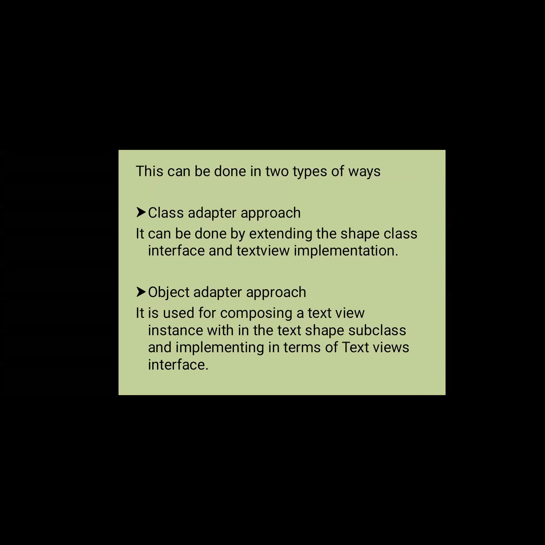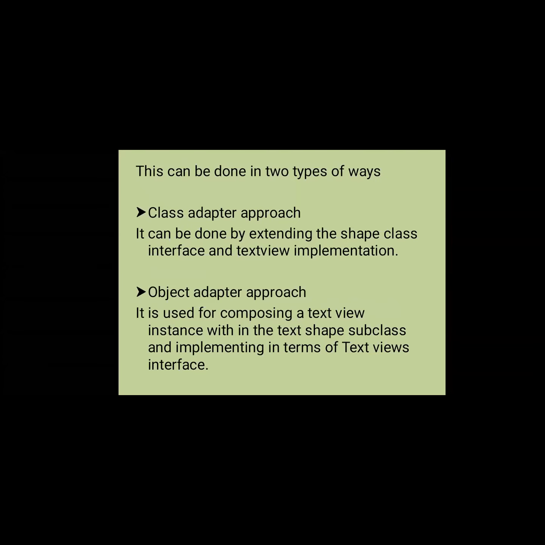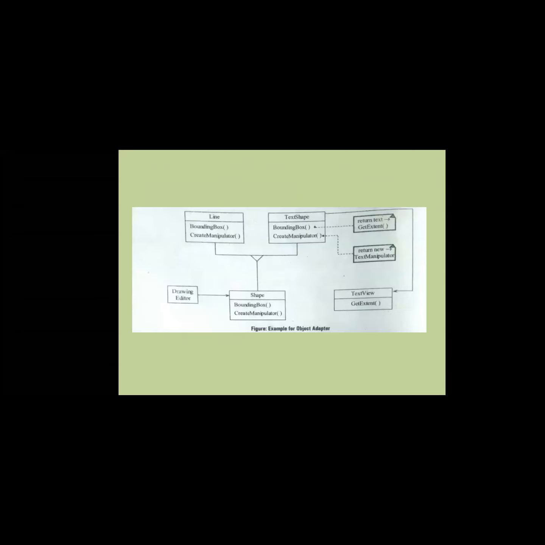In the object adapter approach, a text view instance is composed within the text shape subclass, implementing the text view's interface. So we have two ways of adapting the required interface. Before designing that particular interface we are not able to define it, but when we base it on an interface toolkit, we are able to modify the interface according to the requirement. This is the object adapter.